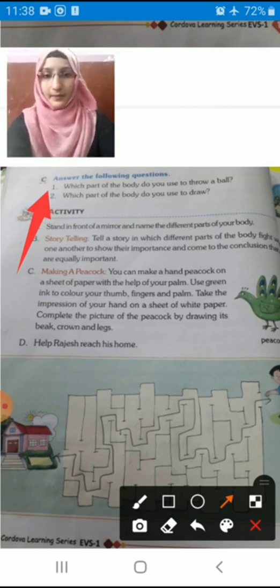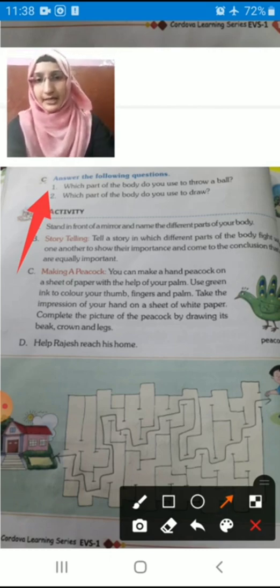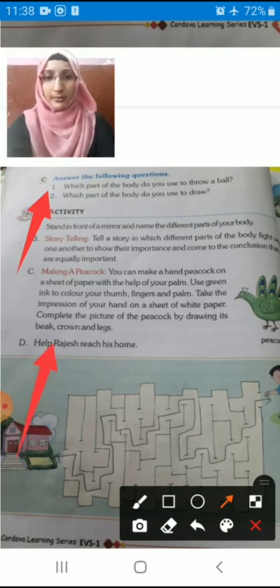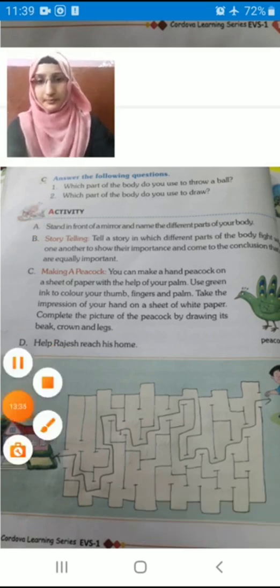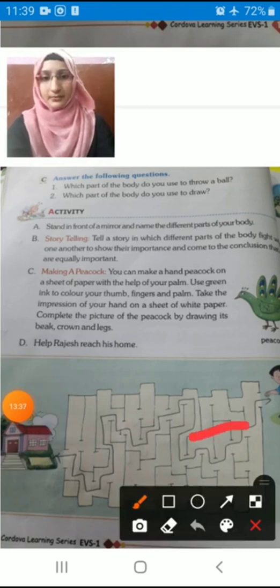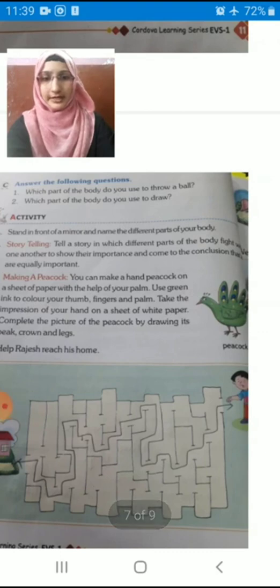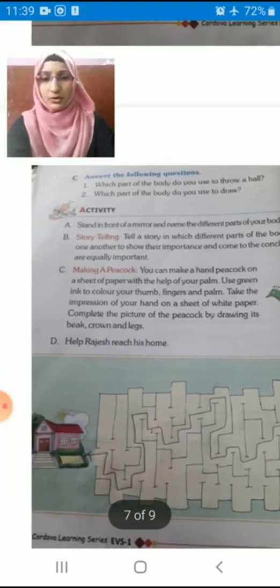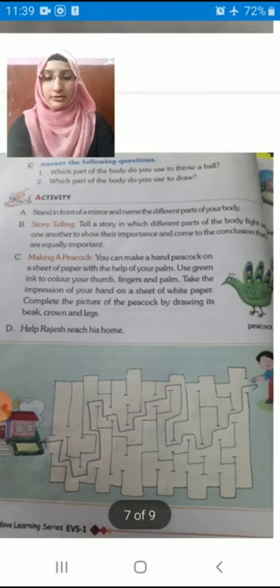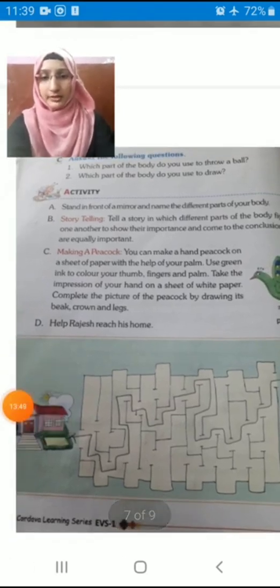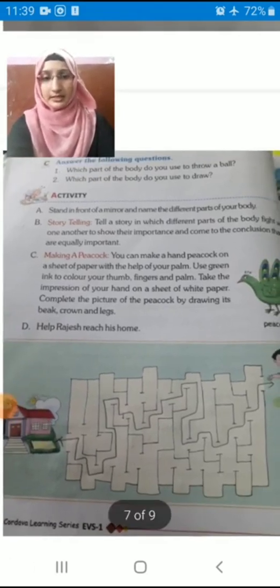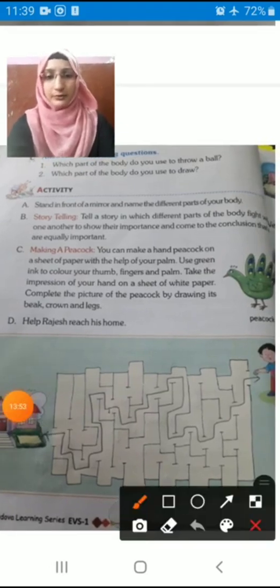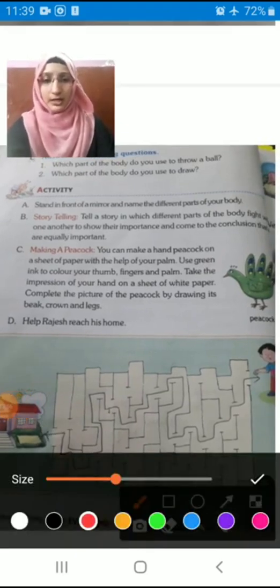Okay. Now come to this bit. Help Rajesh to reach his home. One boy is there, Rajesh, and what does he want? He wants to go home. See here, children, he wants to go home. Can you see here? Yes, one boy is there. Where is his home? His home is here. So he has to cross this much long distance. So what do we have to do? We have to guide him, children.